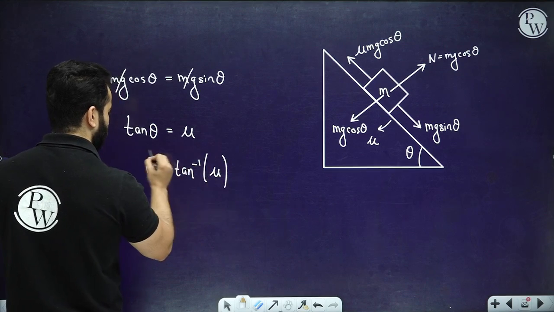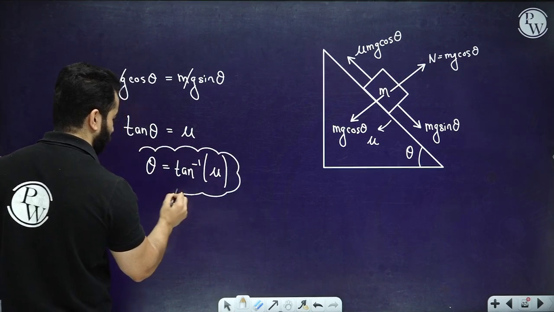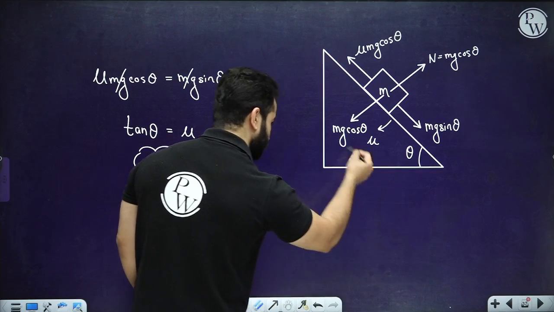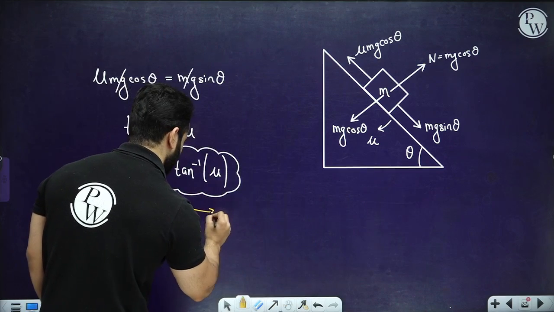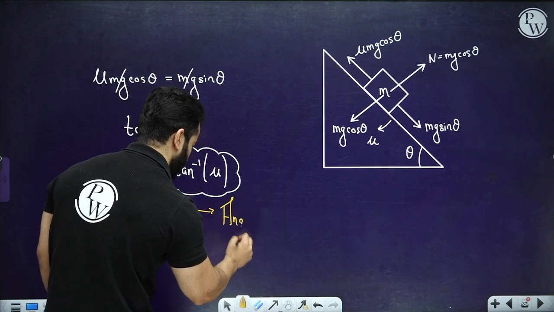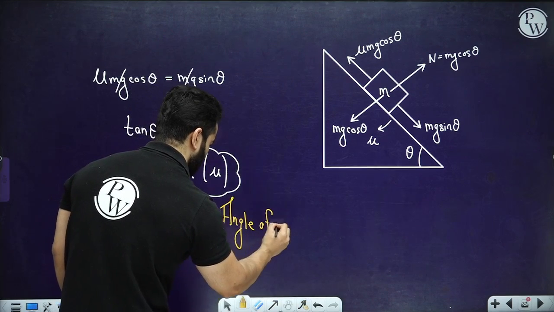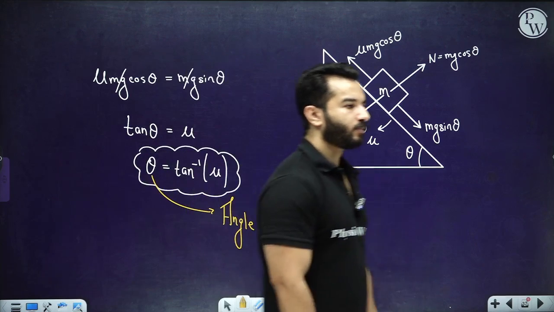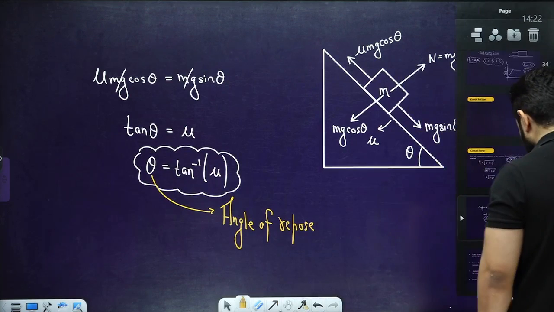So you can also remember this thing. This is known as angle of repose. That is the maximum angle after which the block will actually slide. Right? So hopefully everything is clear, my friends, till here.